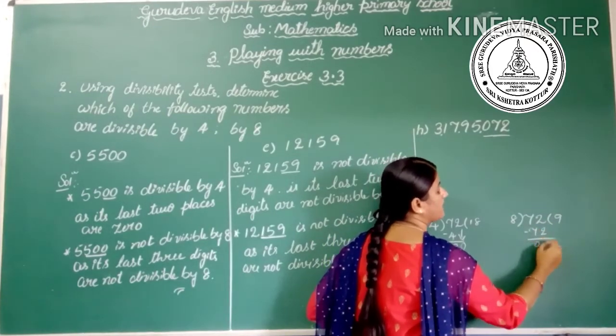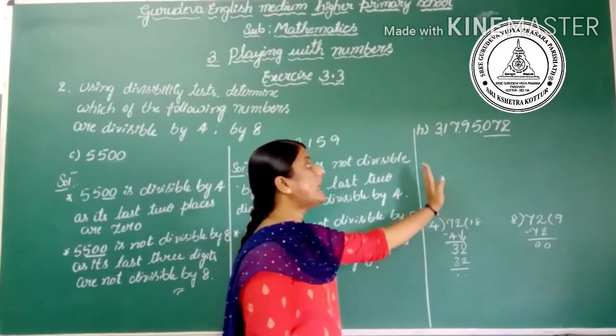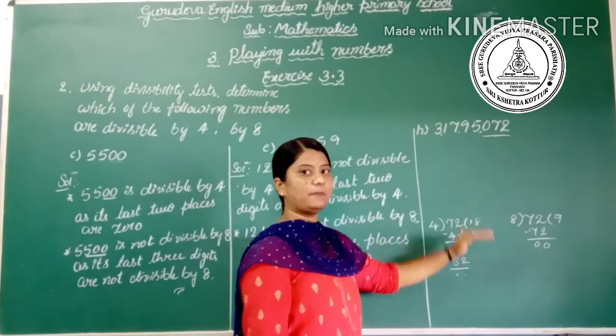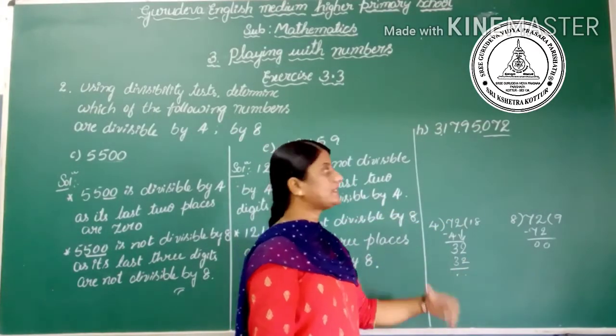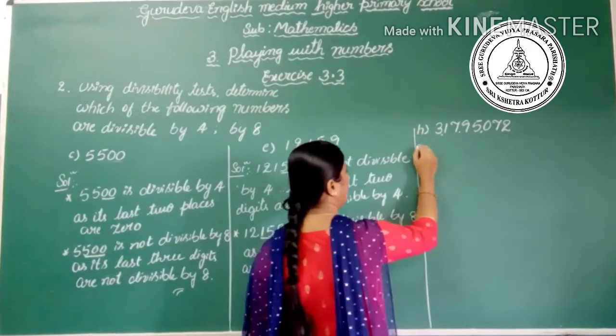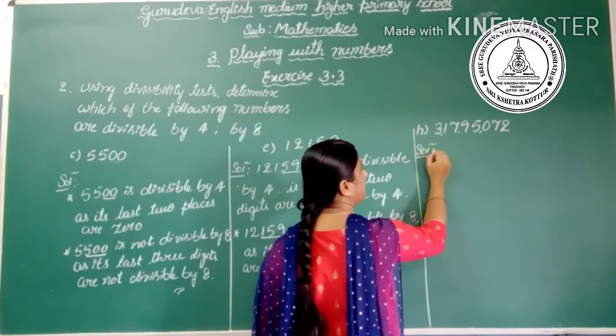72. Yes. The remainder is 0. Hence the whole number is divisible by 8. Okay. Yes. Let's write the solution. Write the given number